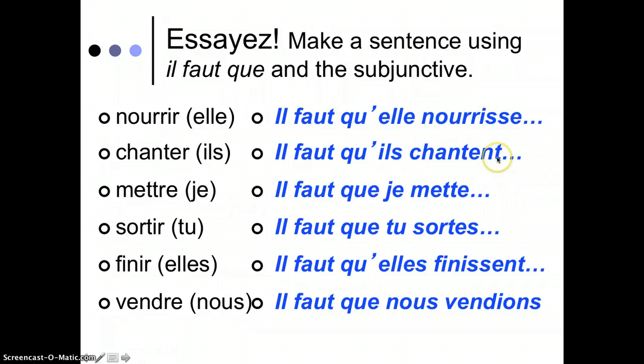If we have an ER verb, this looks like the present tense. Mettre, this guy's totally crazy, irregular. So check out those 2 T's. Same with sortir, we're not used to seeing anything like this. Okay, so you really got to take your time, especially when you begin to go through, find the ils/elles plural form, cross off the ENT, take your time with it.